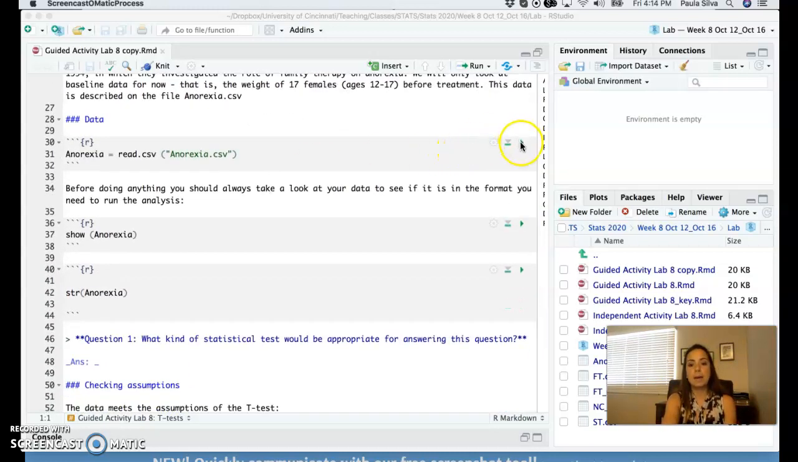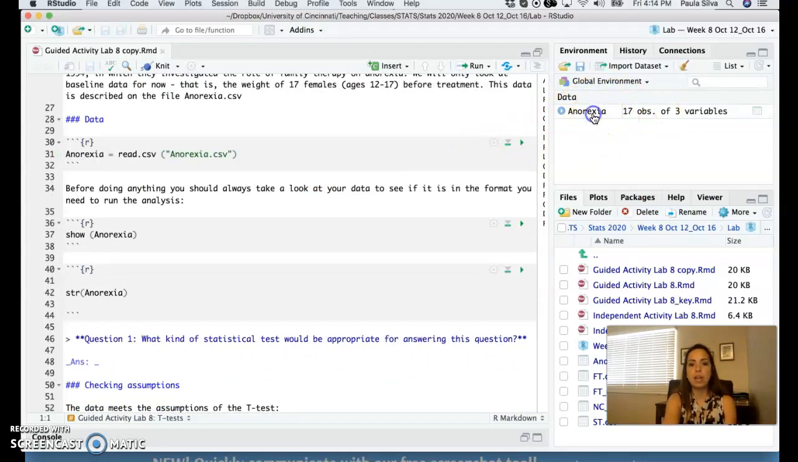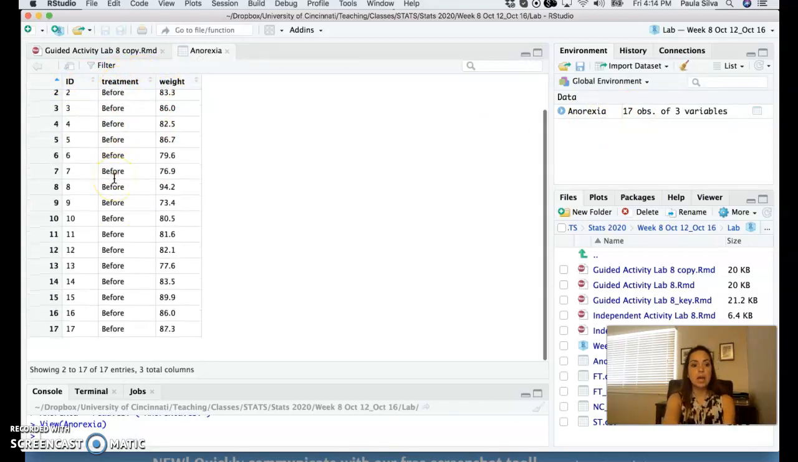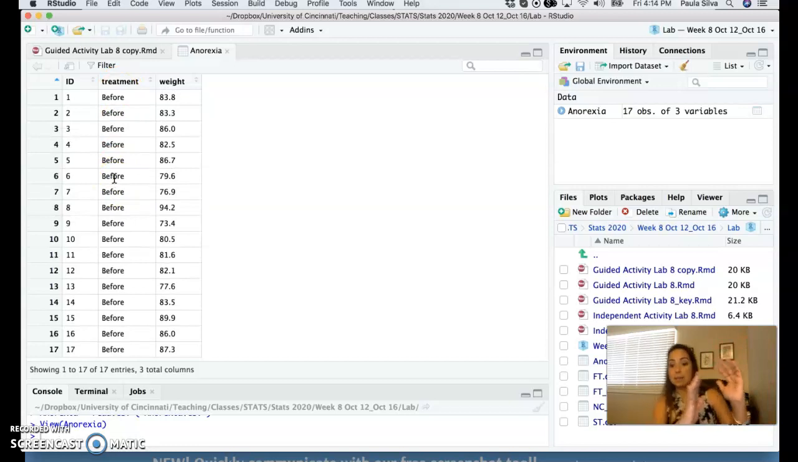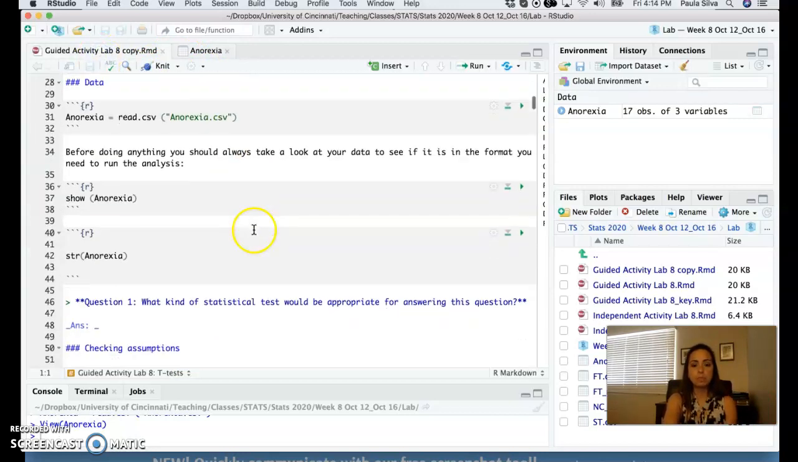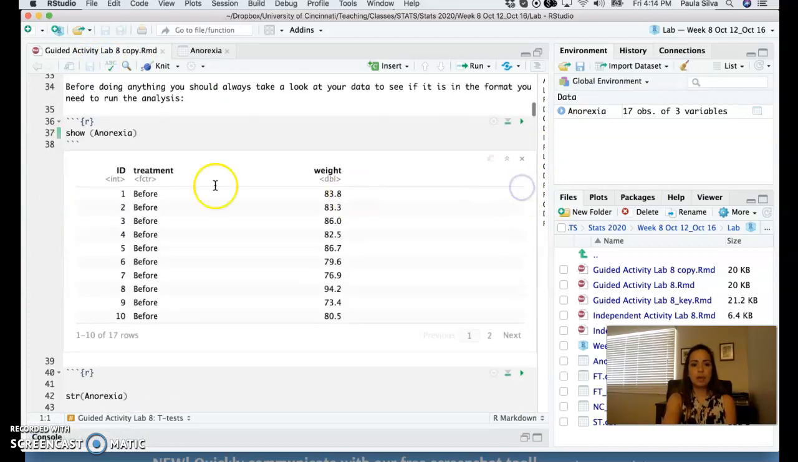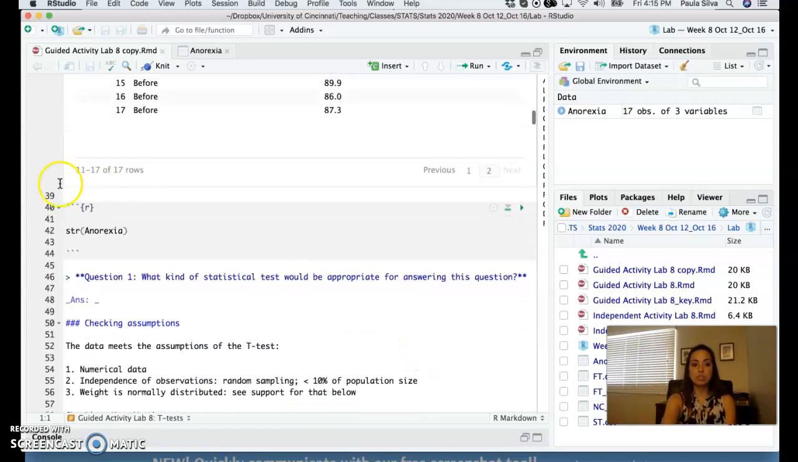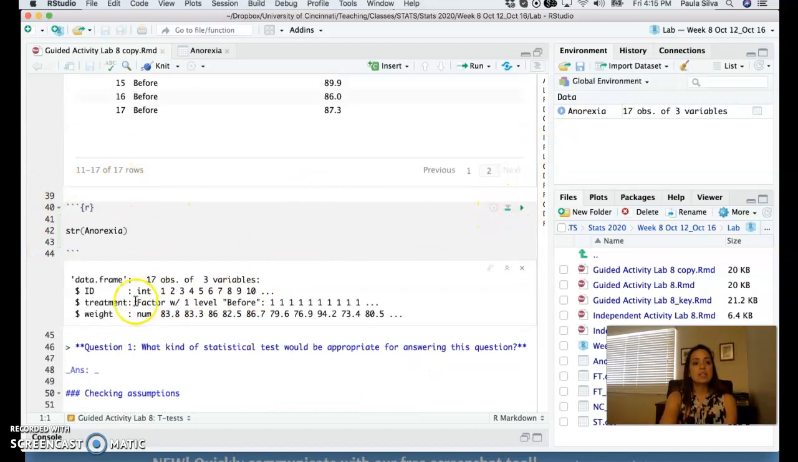So let's load the data set. Data set is right here. I always like to open it up, take a look. Okay, we have two variables. We have treatment, and we only have before. So we have only the data before treatment, as I said. And we have the weight of the girls with anorexia. So just one random sample. There is a function called show that also allows you to browse through the data set. It's kind of redundant. You could just type anorexia. Another important thing is to look at the structure of the data set to see if R is identifying the variable correctly.